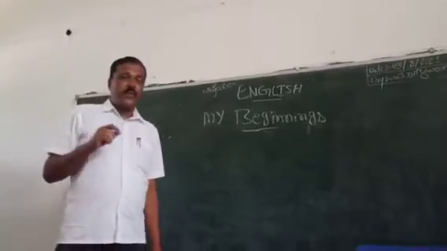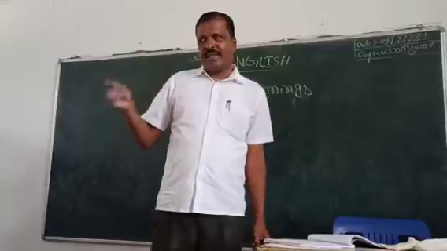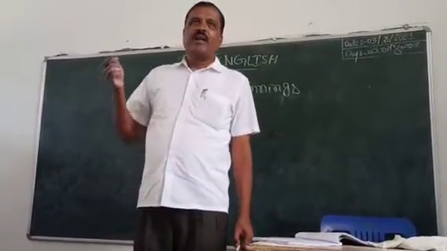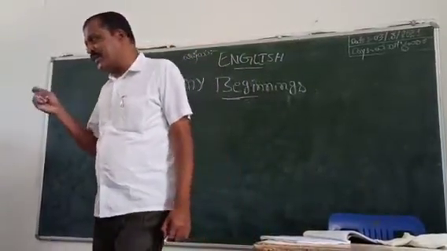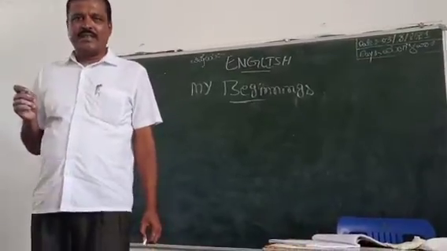So here, to do form: do, does, did. Do, does are used in present tense. Did is used in past tense.